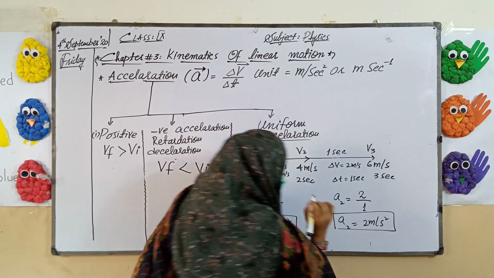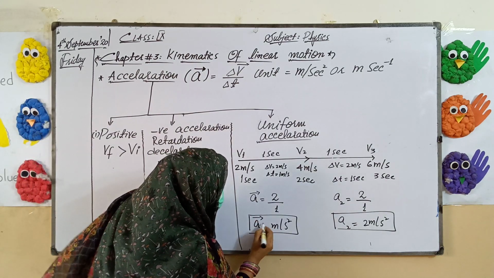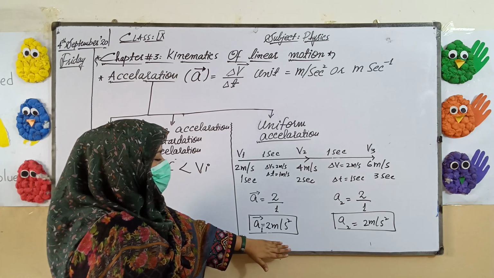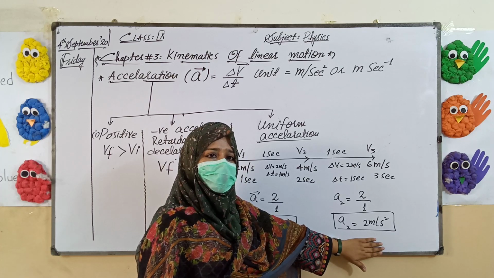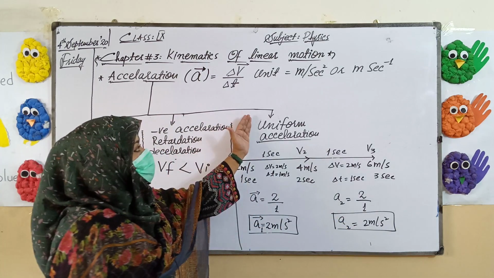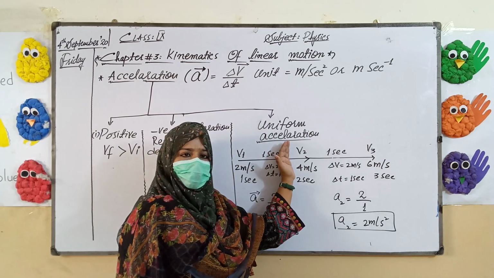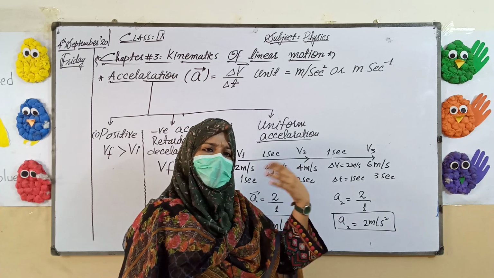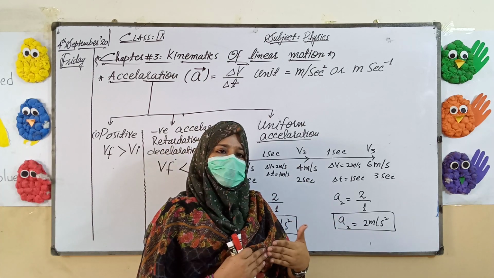What you are considering here is that for the first time, the answer is 2 meter per second square. For the second time, it is also 2 meter per second square. What is the uniform acceleration now? When the velocity changes, the change of velocity remains constant. Every time we note the velocity, the change in velocity is the same.